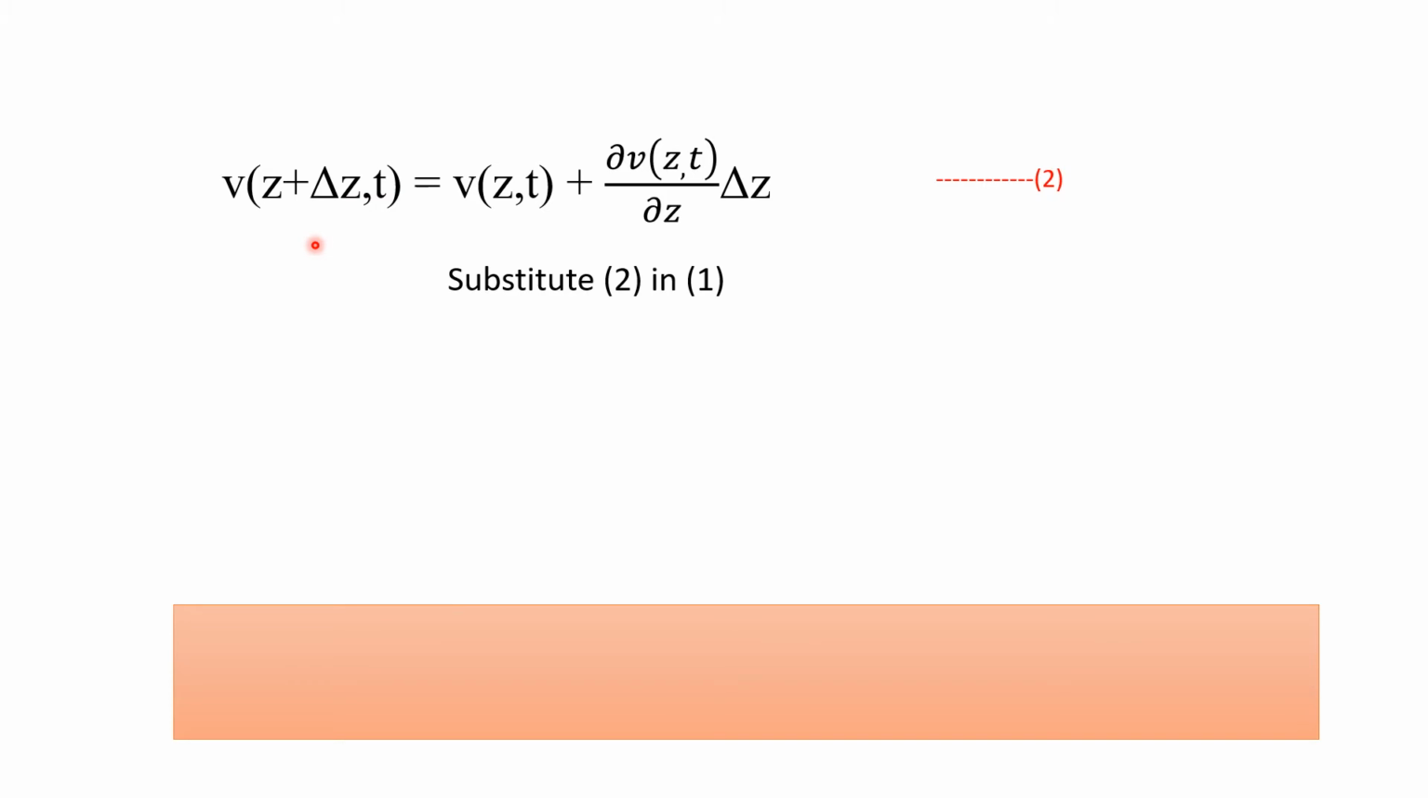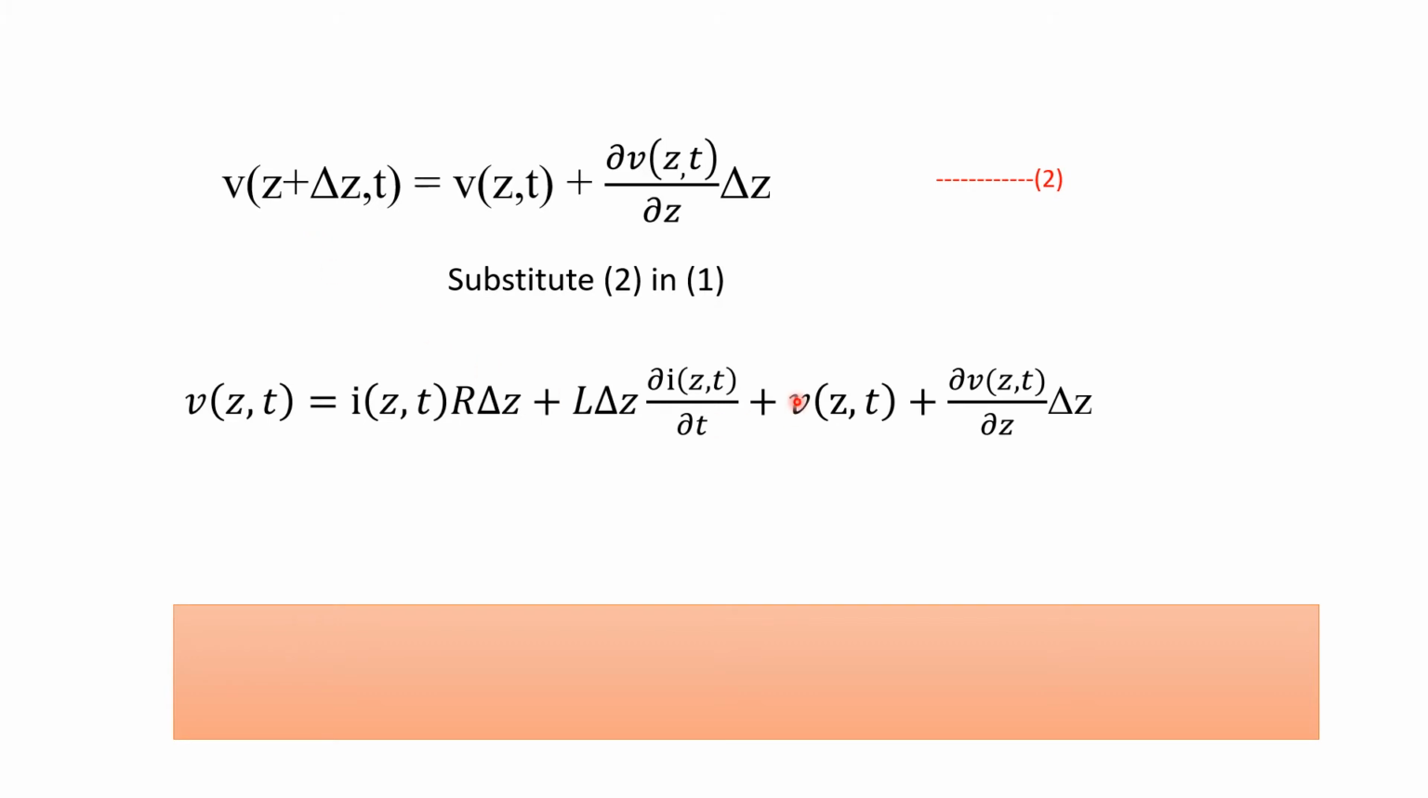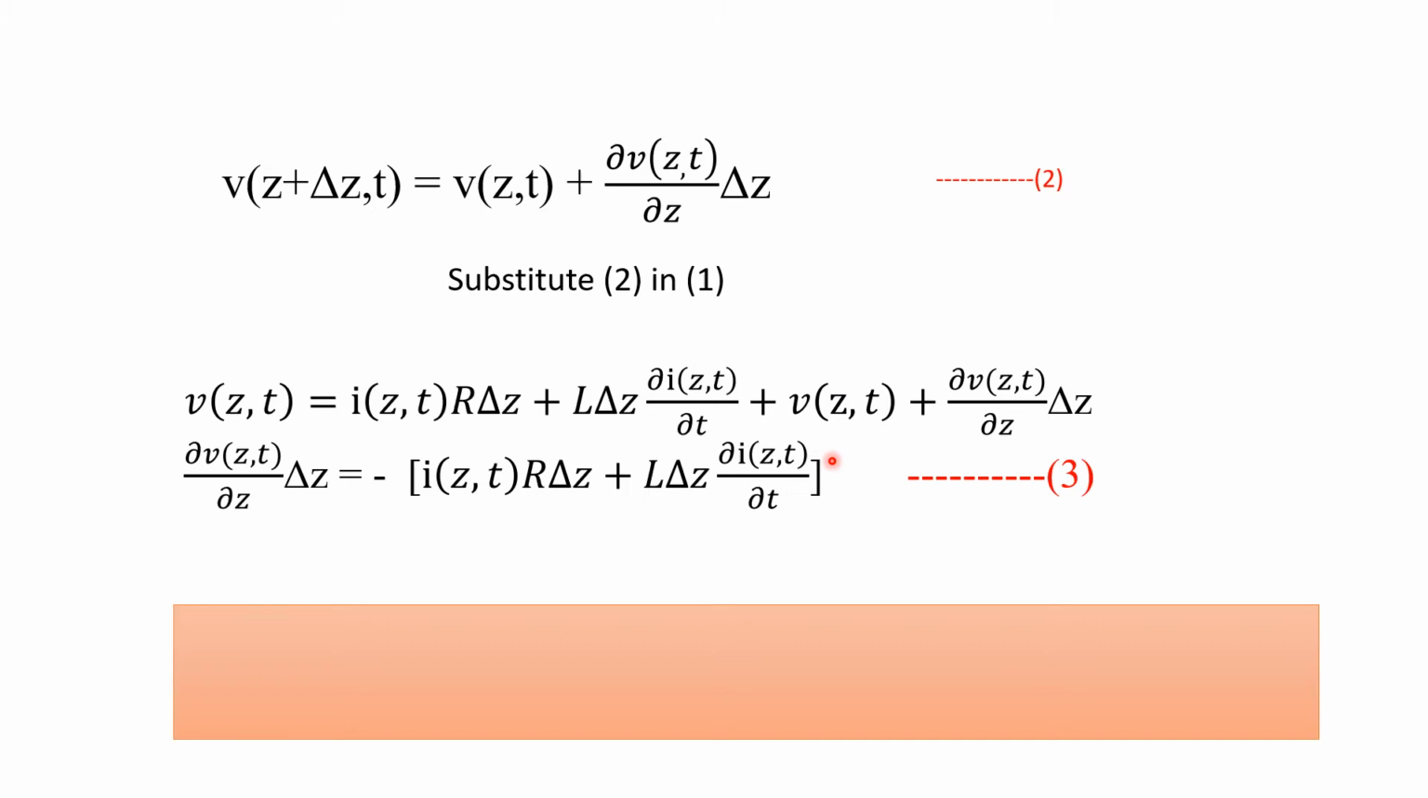Now if you substitute equation 2 in equation 1, we can directly substitute it because at the end of the equation we had V of Z plus delta Z. So instead of that we will just substitute this part, and we will get this equation. The same equation, we have just replaced V of Z plus delta Z comma T by this part. Now from this equation, if you find dou V of Z, T by dou Z into delta Z, these two terms will get cancelled.